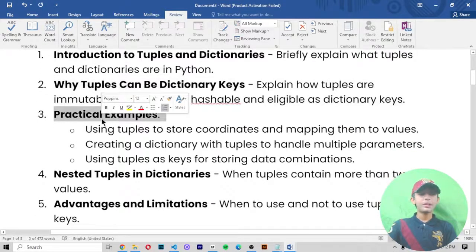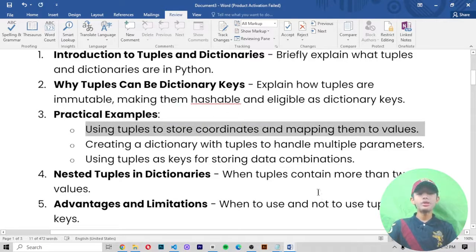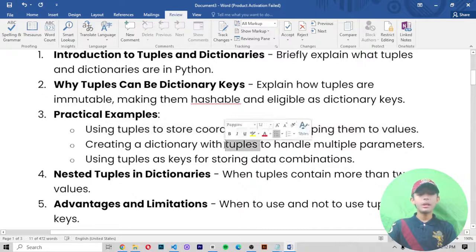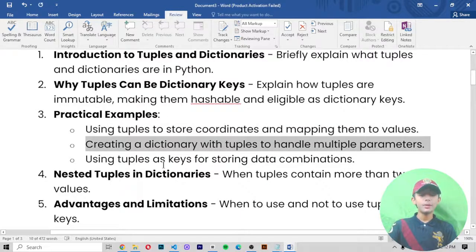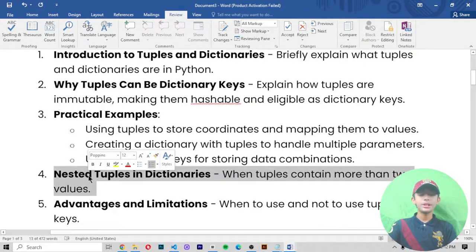Number 3, practical examples. First, using tuples to store coordinates and mapping them to values. Number 2, creating a dictionary with tuples to handle multiple parameters. Number 3, using tuples as keys for storing data combinations. Number 4, nested tuples in dictionaries, when tuples contain more than 2 values, okay.